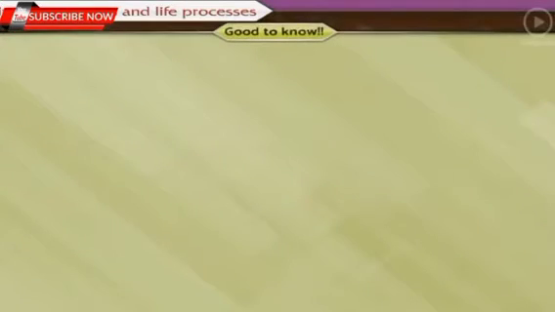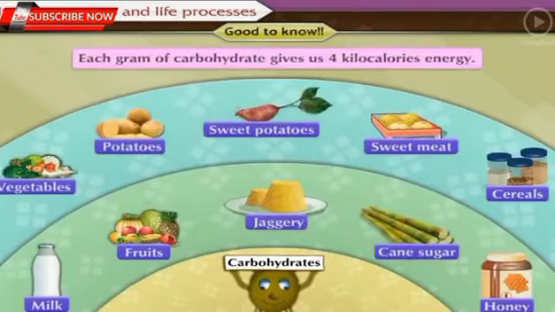Good to know, each gram of carbohydrates gives us 4 kilocalories energy.